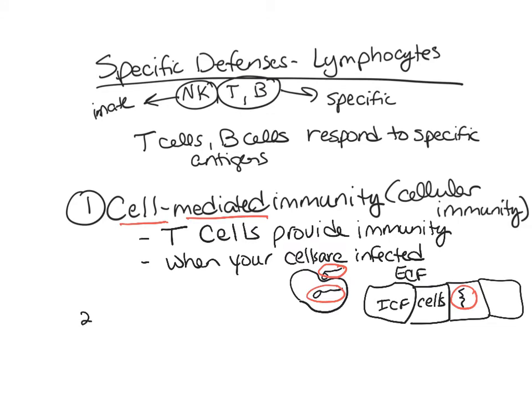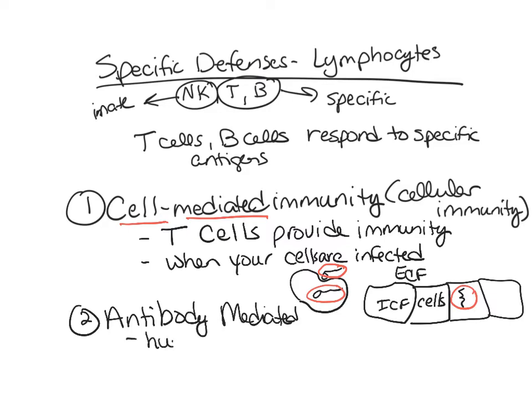Then we have what's called antibody-mediated. And sometimes we call antibody-mediated humoral immunity. So humoral means body fluids.